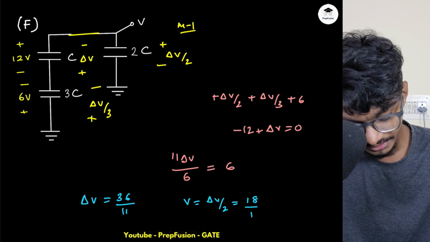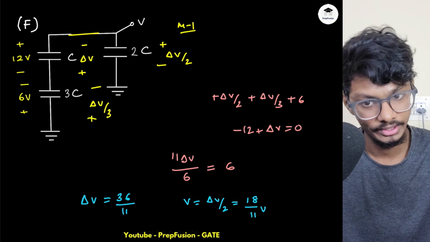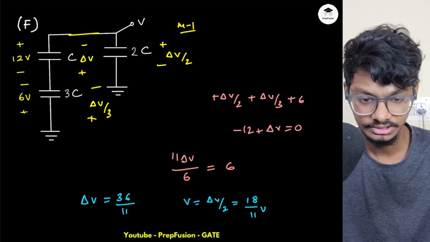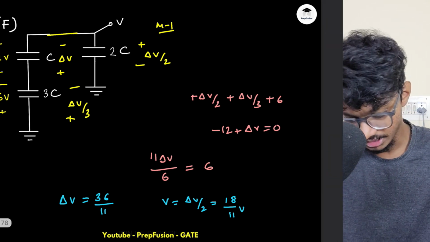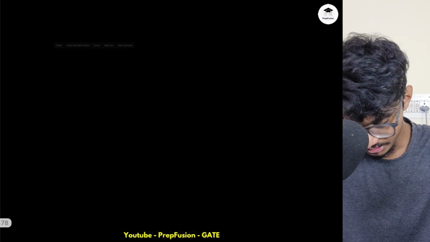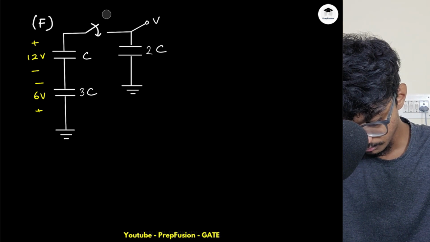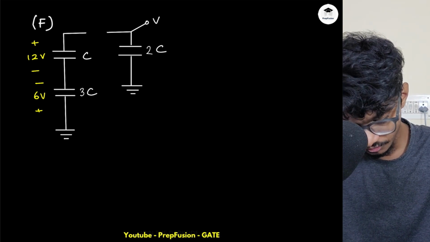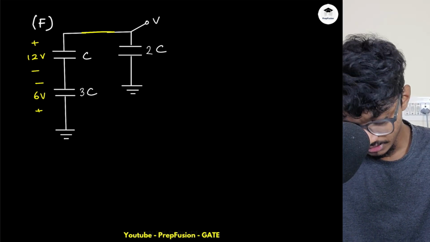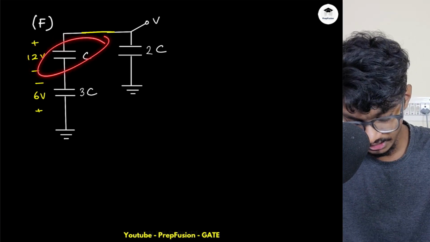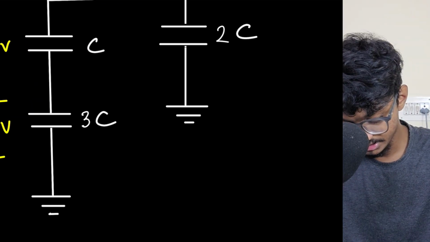Although this may seem a bit counterintuitive, you can do it with the charge method, and the charge method is better. You can solve it with more intuition. So in the charge method, I'll paste this, and the switch is getting closed. If the switch is getting closed, what will happen? I will assume that mainly due to this capacitor, charge is getting developed. So this capacitor is losing its charge.